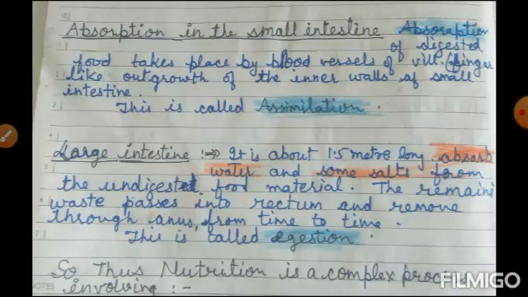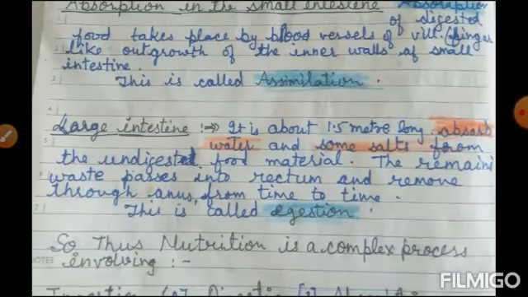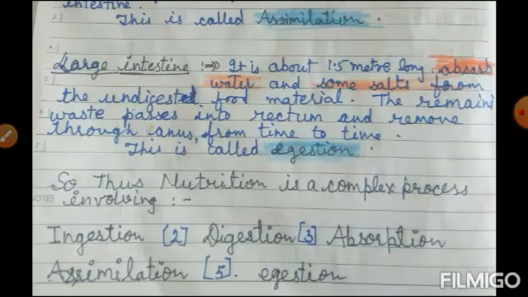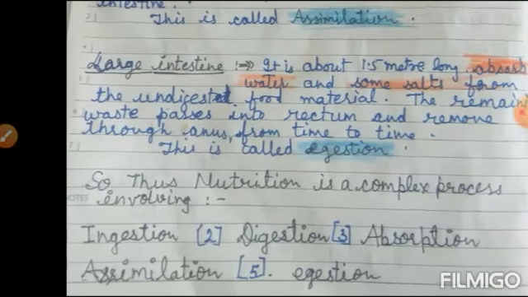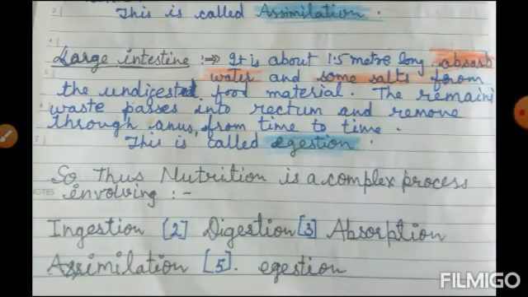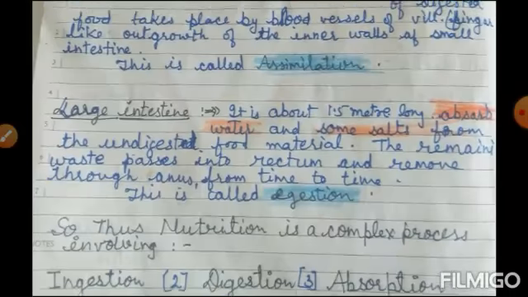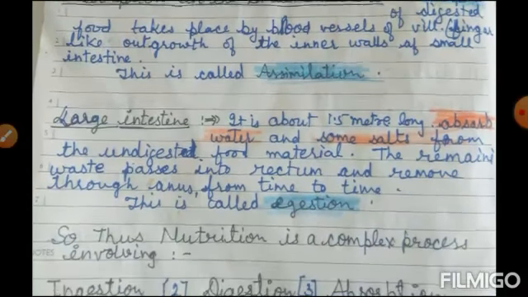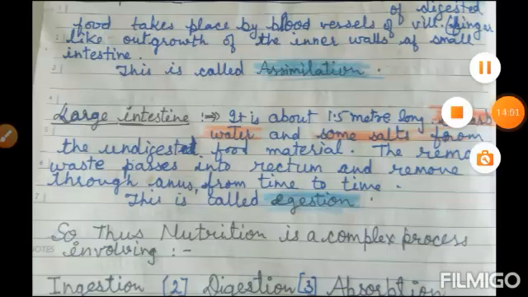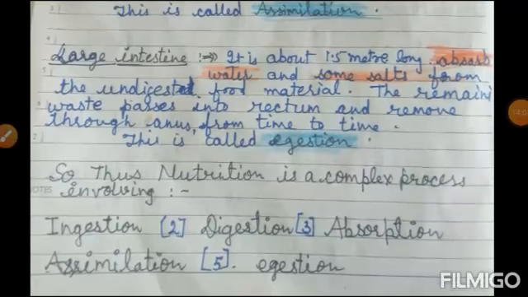Villi are the finger-like outgrowths of the inner walls of the intestine. The absorption of food is known as assimilation. Now the digested food is absorbed by blood vessels, and undigested food goes to the large intestine.